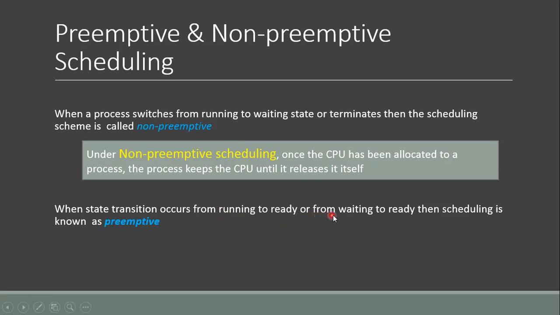The second situation is when a process moves from the waiting state to the ready state. Under these two state transitions, the scheduling is known as preemptive scheduling.